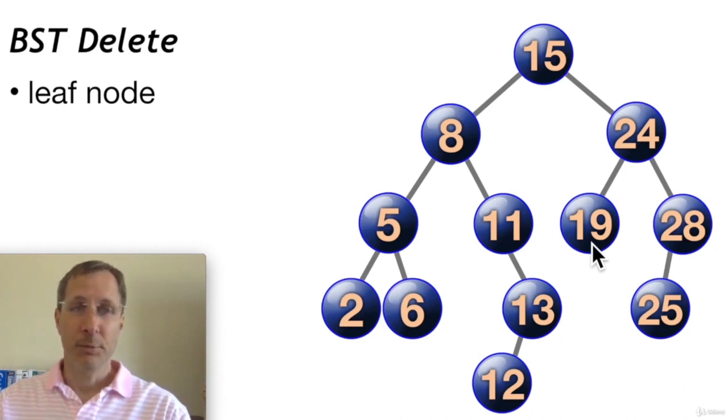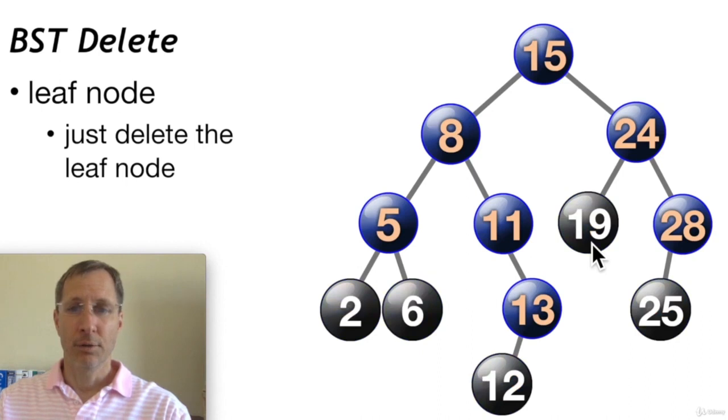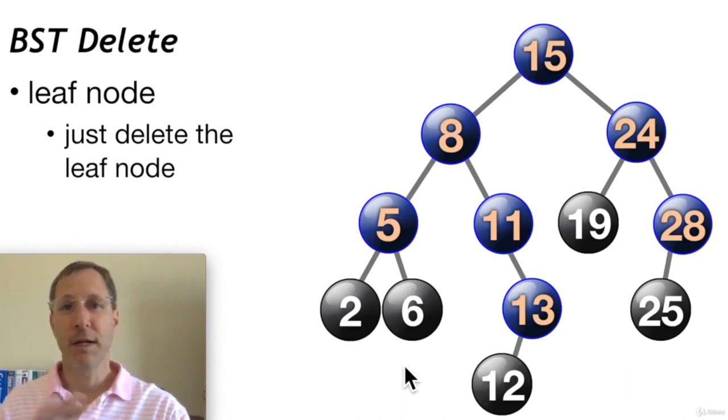So let's first look at the possibility that the number we want to delete is a leaf node. Look at these gray nodes, they are all leaf nodes. In the case of a leaf node, it's easy for us to just delete the leaf node without affecting anything else in the tree. These are bottommost nodes, so it doesn't affect the organization of anything else in the tree. We can just delete that node if it's a leaf. That's the easiest case right there.